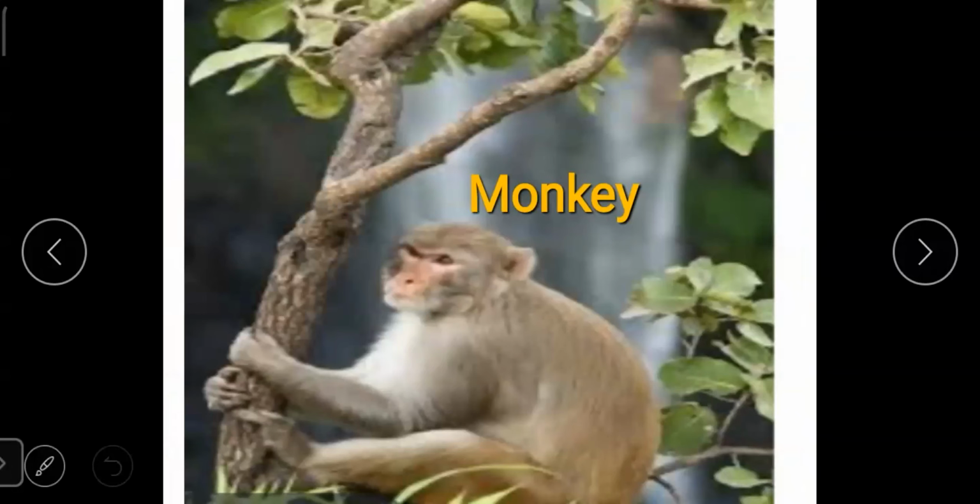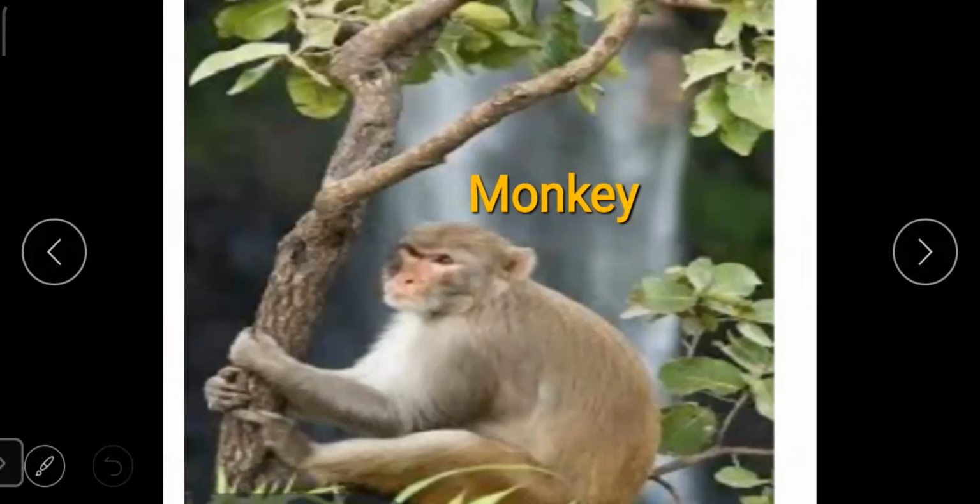Next animal is monkey. Monkeys mostly live on trees. And what do they eat? They eat leaves, nuts, and insects.